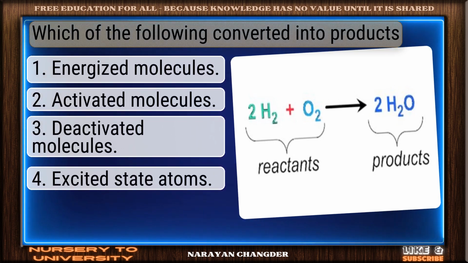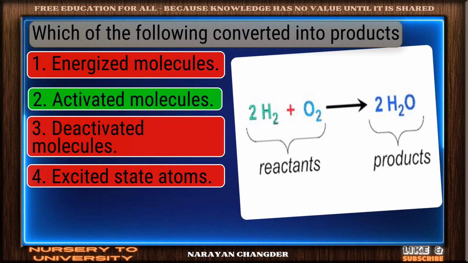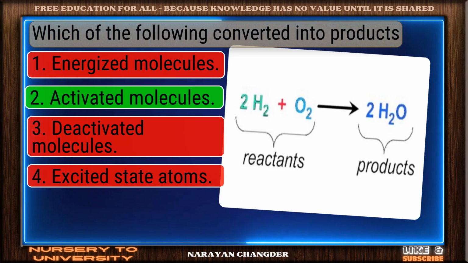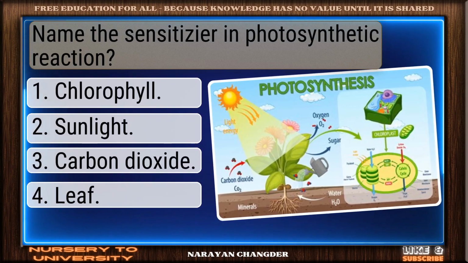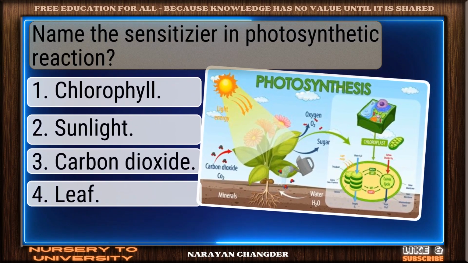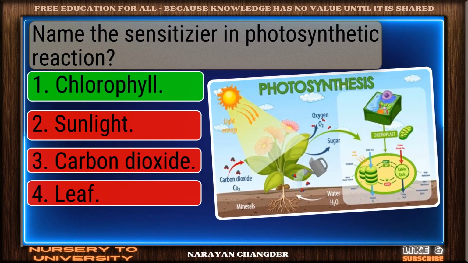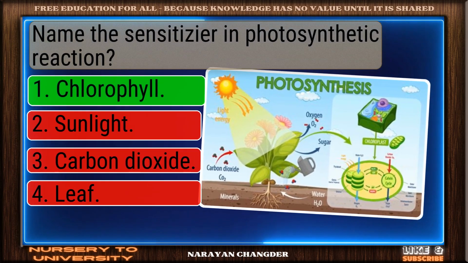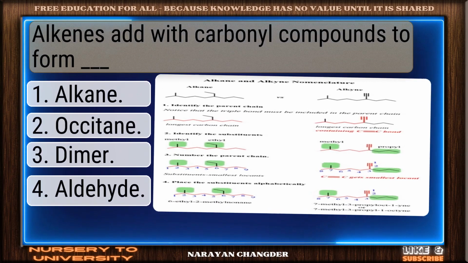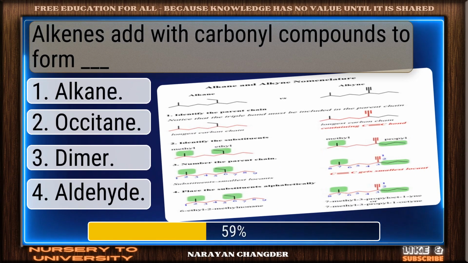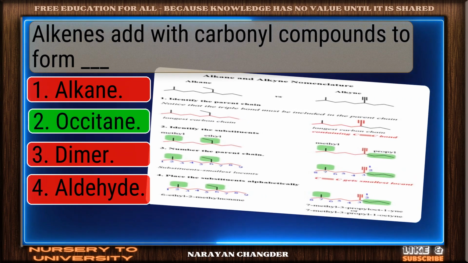Which of the following converted into products? You're right. Activated molecules is the correct answer. Name the sensitizer in photosynthetic reaction. Nice selection. Chlorophyll is the correct and valid answer. Alkenes add with carbonyl compounds to form dash. Well picked. Oxetane is the correct answer.